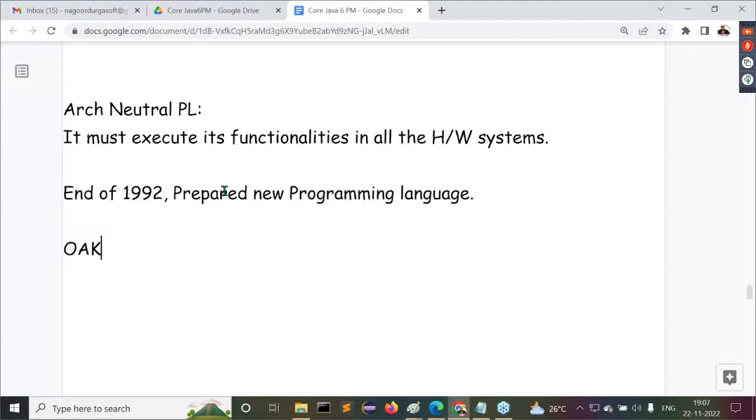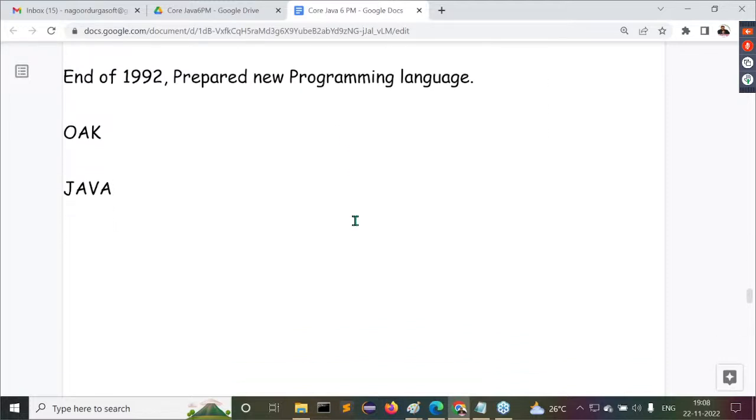But understand one more point I am telling you. While preparing this new programming language, all the Green project people, the 30 members team, used to go to their cafeteria at Sun Microsystems. There they used to take one brand labeled coffee. The name of that brand labeled coffee is Java.